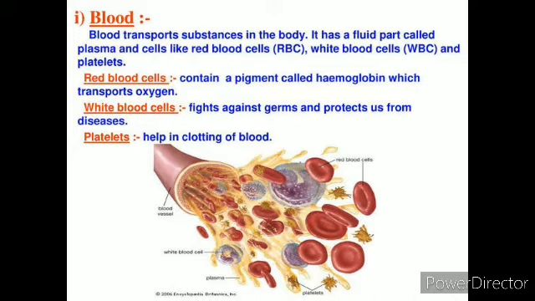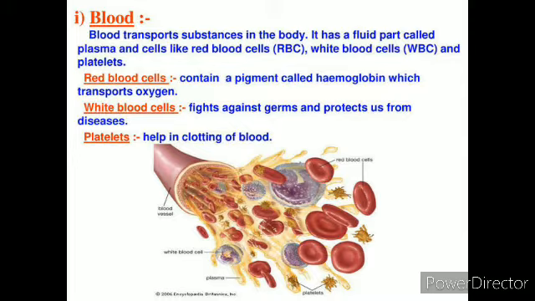The next one, we have white blood cells. These are slightly larger than the red blood cells, and they do not have a fixed shape. They are less in number than RBCs. Their main job is to fight against diseases by destroying harmful bacteria and other foreign materials, and they are able to move on their own. This helps them to pass through the walls of the blood vessels and reach infected parts of the body. So basically, these are the fighters for us.